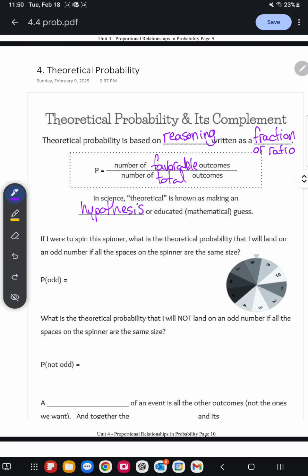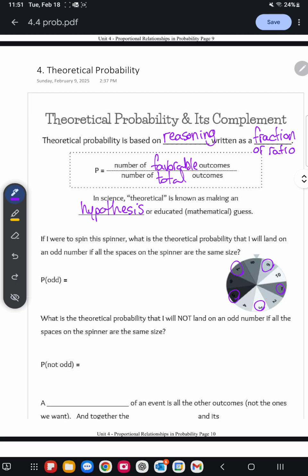It's our educated mathematical guess, and that's very much what we're talking about when we're saying that it's based off of reasoning. It's almost like an educated guess, a hypothesis. If I were to spin this spinner, what is the theoretical probability that I will land on an odd number if all the spaces on the spinner are the exact same size? So I'm going to go around and I'm going to identify all the odd numbers. I know odd numbers end in a 1, 3, 5, 7, or 9.